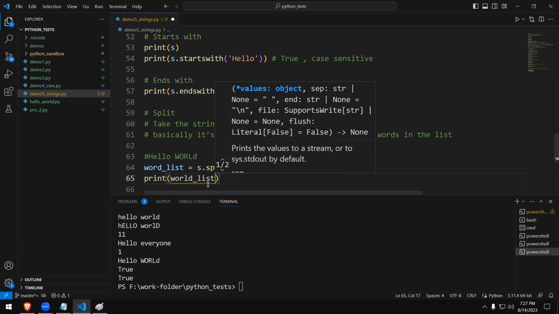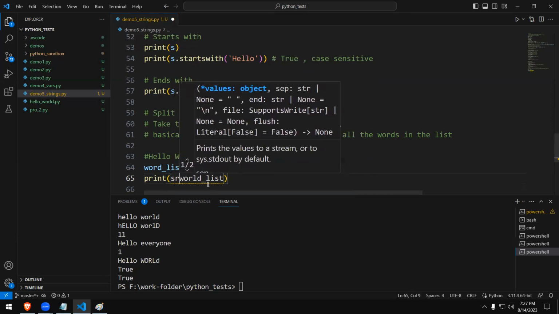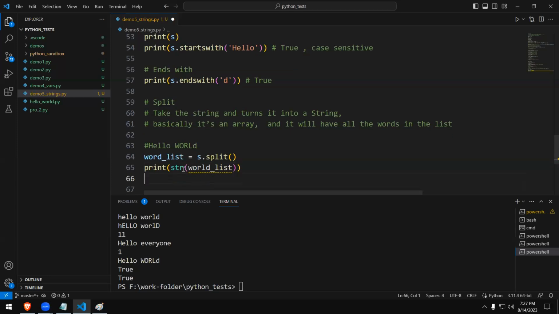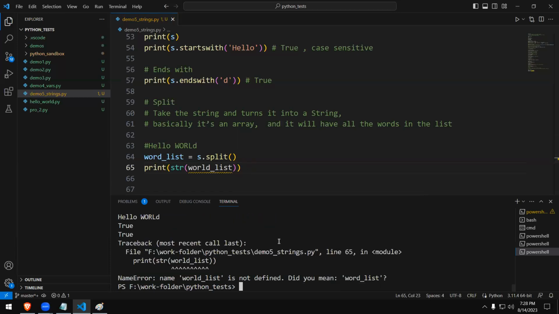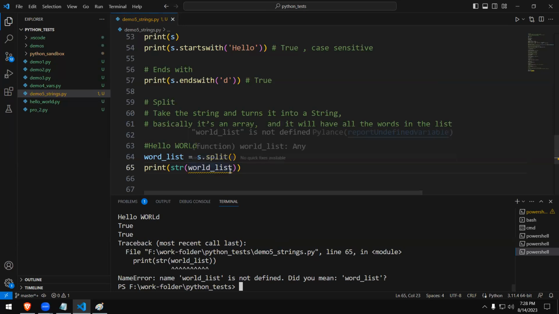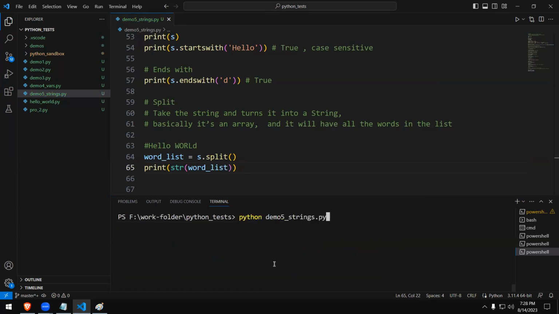If you just put that on, we can convert this into string and display it on the normal screen and see. We say print, convert to string, word list. We just give like that. We'll see what output is coming. Sorry, I'm getting an error. Word list. Okay, I typed it as world list. I'm sorry, my spelling mistake. It should be word list.